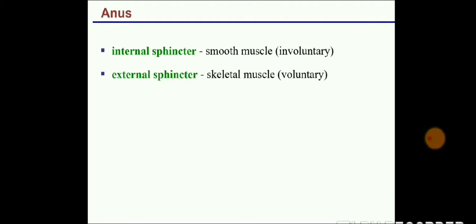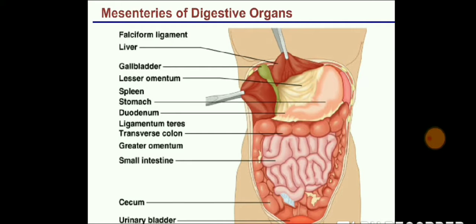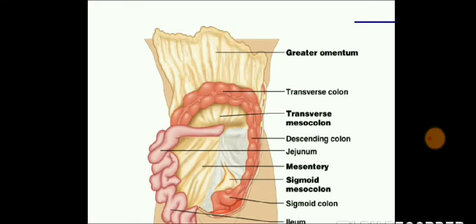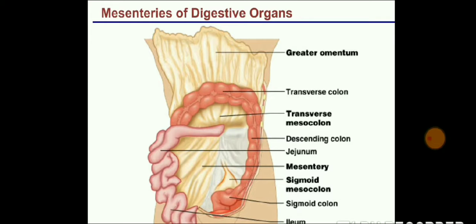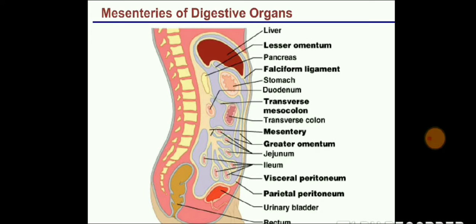If I do not want my food to go ahead, it is not going to be in my hand, it is an involuntary process, but it should not be defecated outside the body, that will be under control with the help of the skeletal muscle, that is the voluntary process. So these are the organs which we have studied till now.